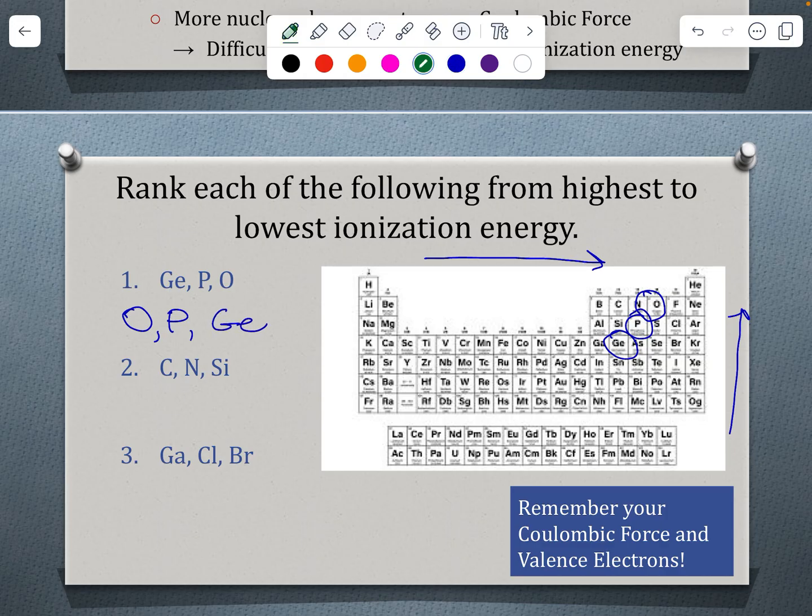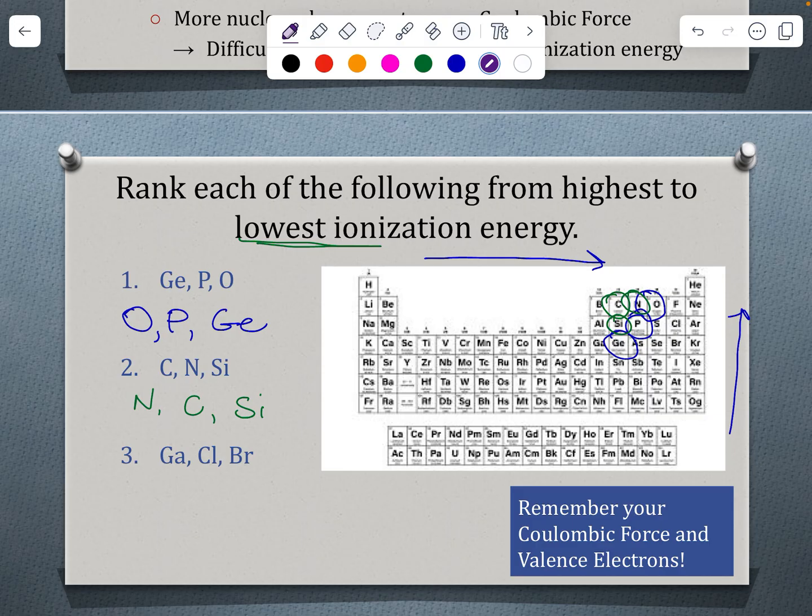Carbon, nitrogen, and silicon. As we're looking at those, the lowest ionization energy is going to be silicon because it is in energy level 3, whereas carbon and nitrogen are in energy level 2. Then if we're comparing those ones, nitrogen is going to have the highest ionization energy because it has more protons than carbon, and then carbon is in the middle.